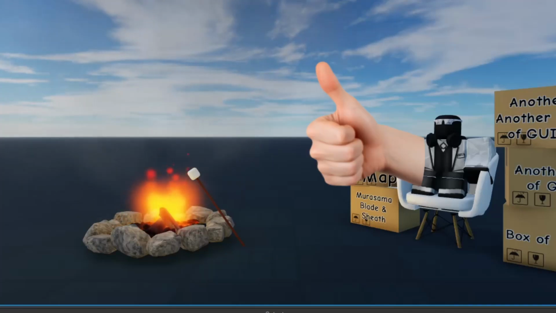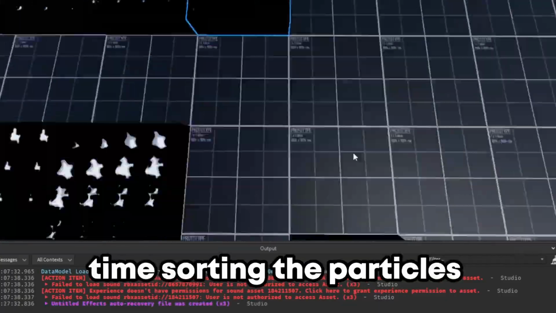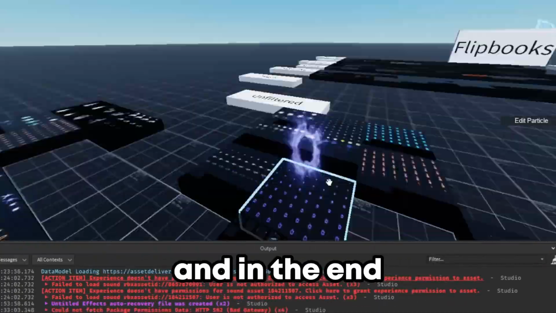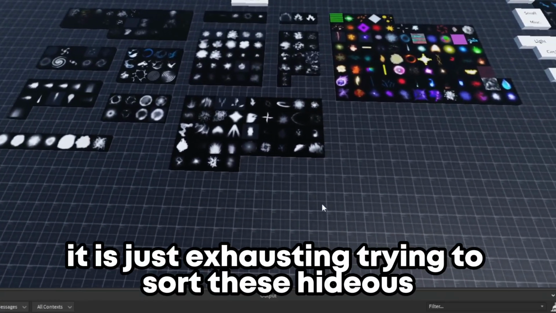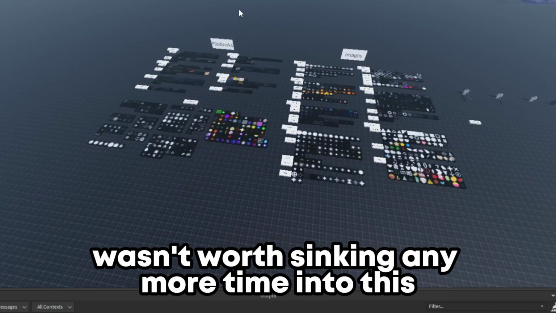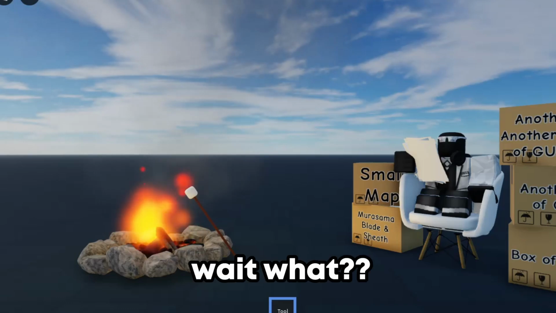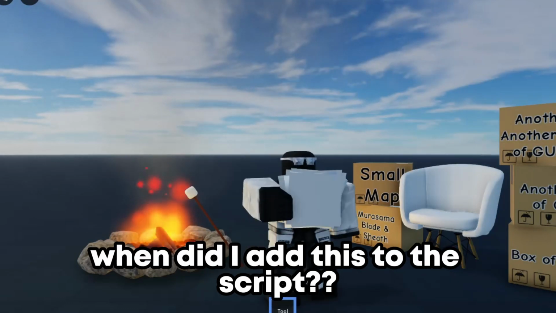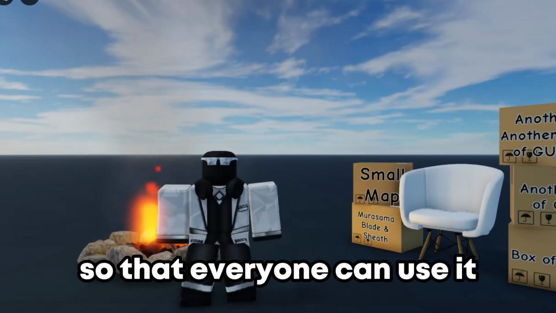Legally, of course. Then I spent a long time sorting the particles, and in the end, I gave up. It was just exhausting trying to sort these hideous, unnameable particles, and decided it wasn't worth sinking any more time into this. And then I decided to release the particle pack to the public for absolutely free. Wait, what? When did I add this to the script? Okay, anyways, I did release it to the public for absolutely free so that everyone can use it.